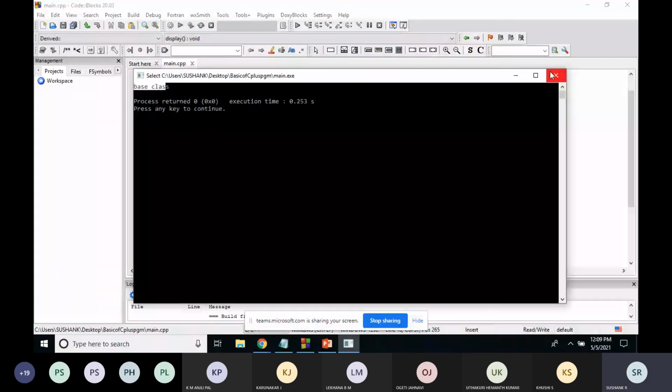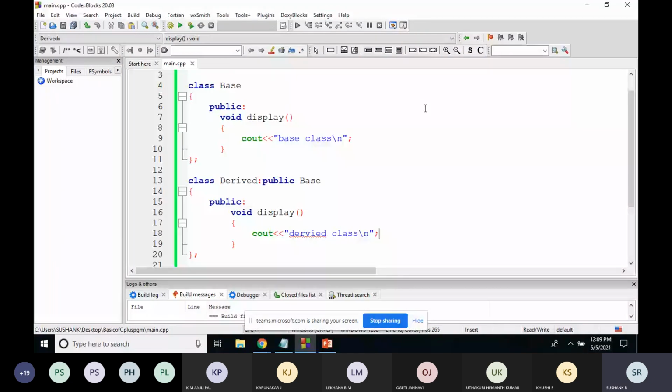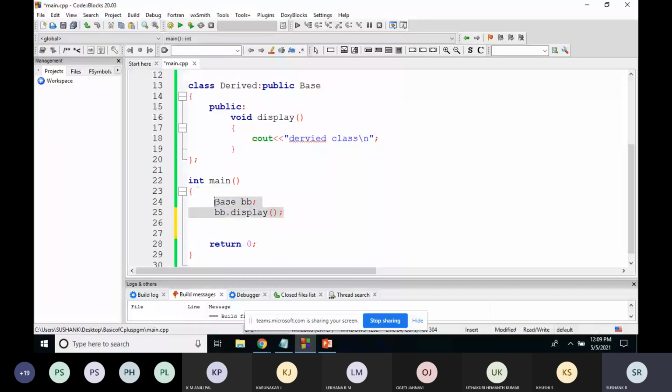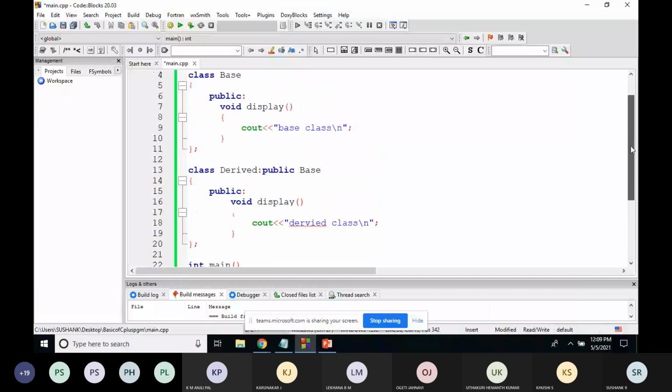Let me proceed further. Now I will create the object of derived class. I'll take it as dd, and call dd.display. Now you know that the base class has a function named display and the derived class has a function named display, but an inheritance relationship is there between the derived class and the base class.